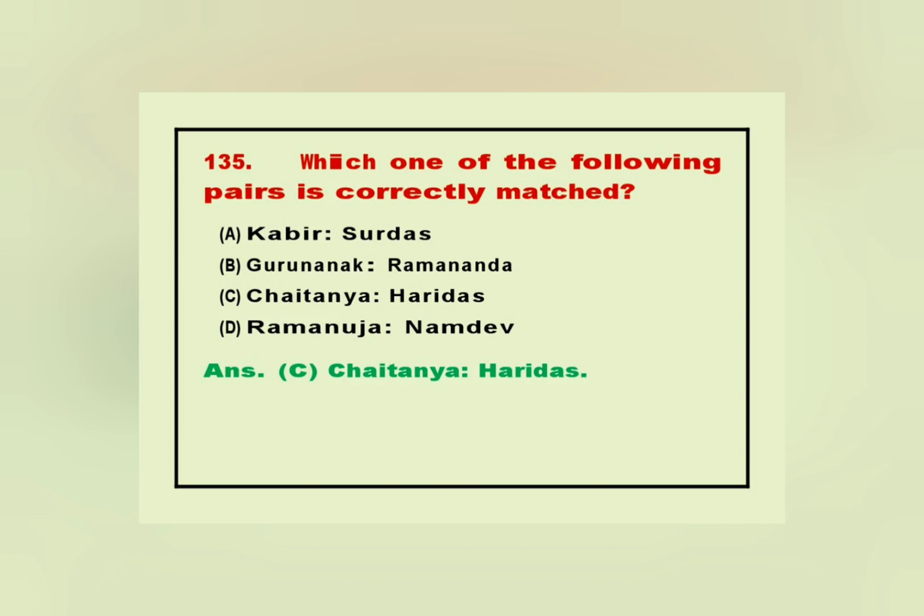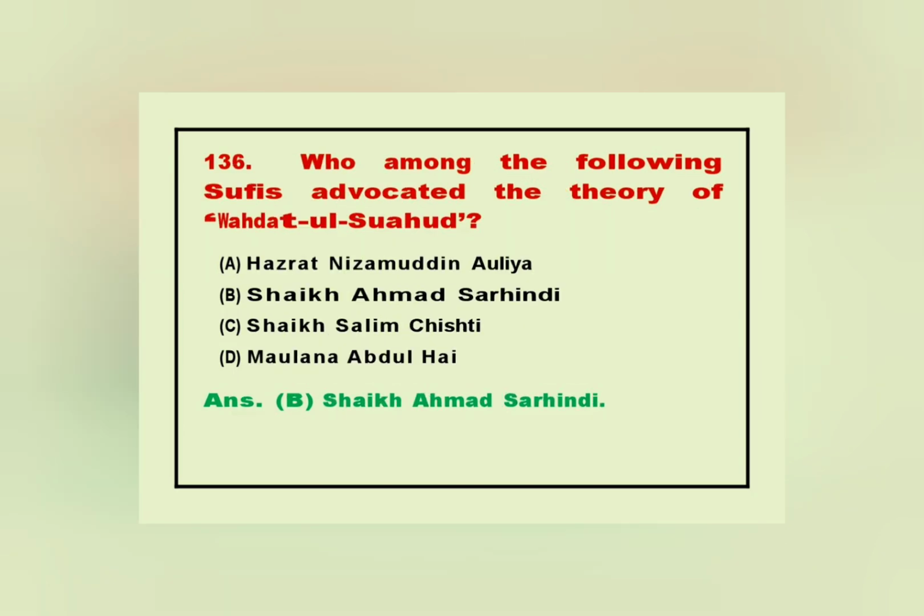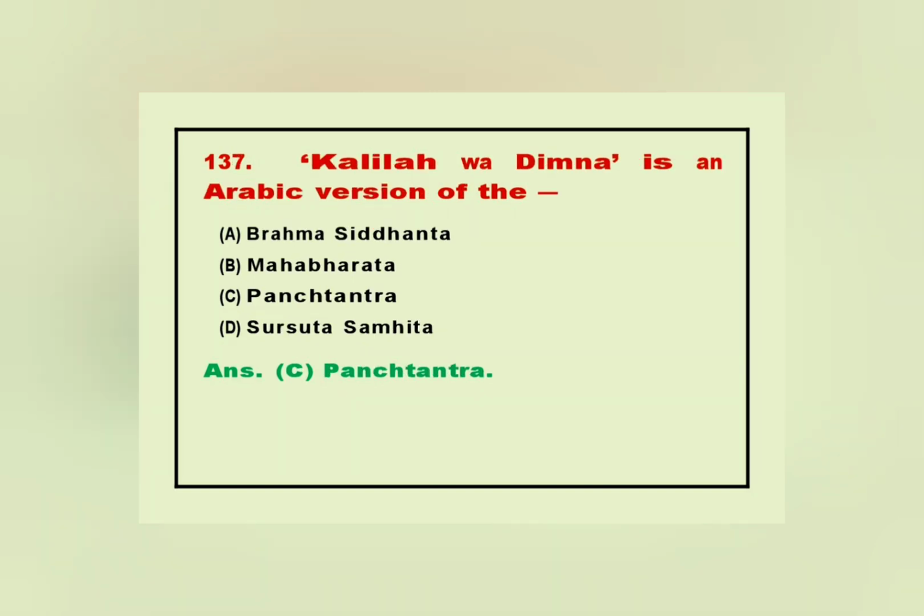135. Which one of the following pairs is correctly matched? Answer. C. Chaitanya Haridas. 136. Who among the following Sufis advocated the theory of Wahdatul Wujud? Answer. B. Shaikh Ahmad Sarhindi. 137. Kalila wa Dimna is an Arabic version of the. Answer. C. Panchatantra.